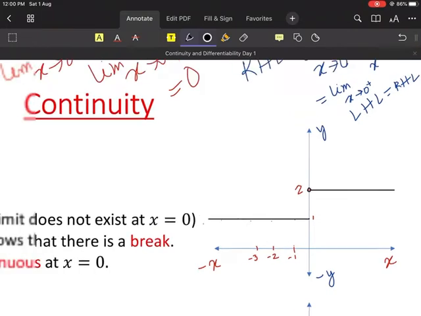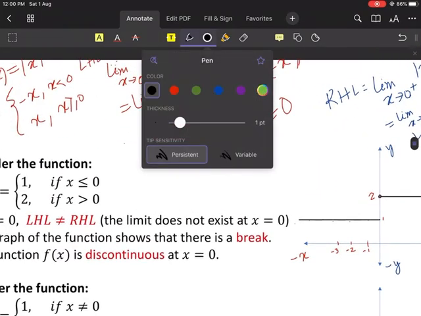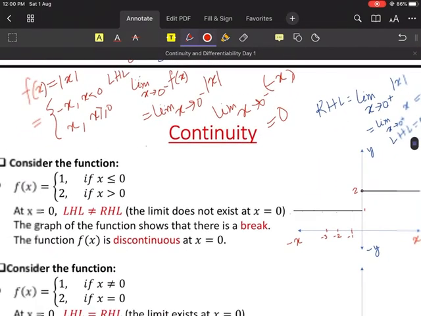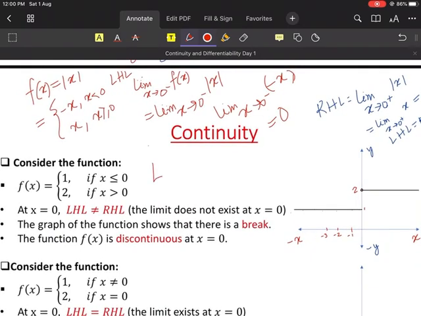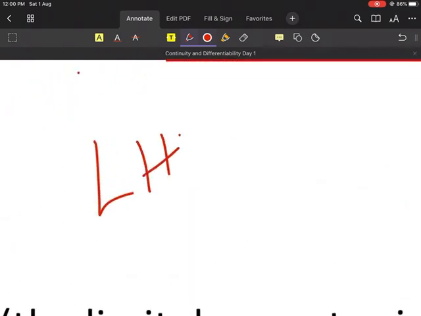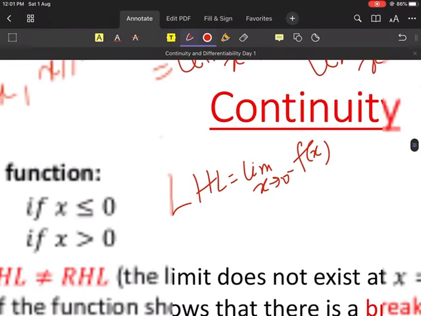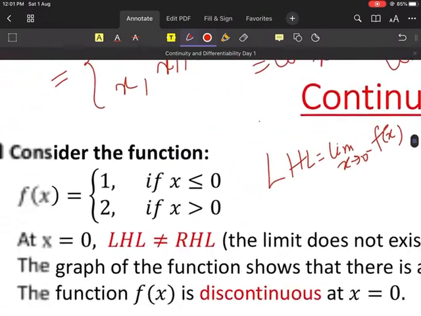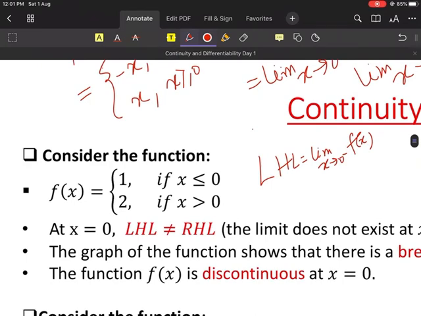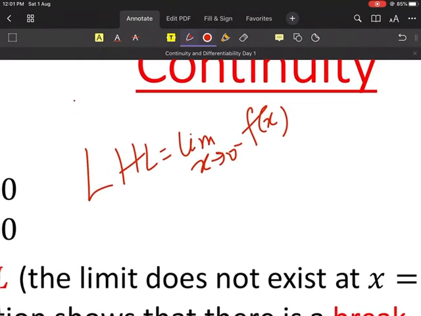We need to be very, very clear about the graph. So let's find out what is LHL. Let's see who can tell me how to find LHL. This one will be very, very interesting. So LHL is equal to what? Limit x tends to 0 minus f(x). Now 0 minus is less than 0. So which function will it be? The first one or the second one? First one, very good.